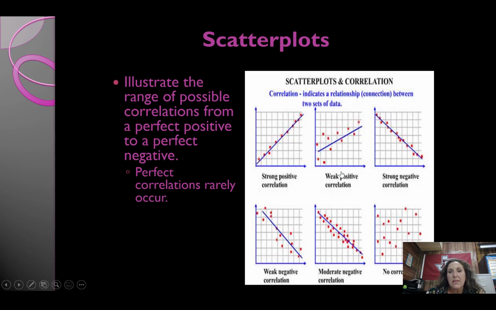As you can see, this is a very weak correlation because these are all kind of randomly scattered. They drew a best fit line, but that doesn't take into effect these and maybe some of these higher ups, right? But this is strong positive. They all lie along this line. This would be a strong negative, right? When you're looking at a scatter plot, you want to see which direction it goes in, up or down. So this is a positive and a negative. And then how steep is that slope? Or how many data points do you have right on the line? Because the more data points on the line, the stronger the correlation.